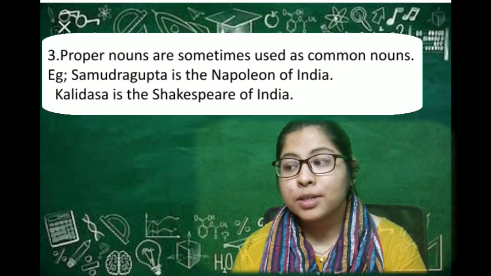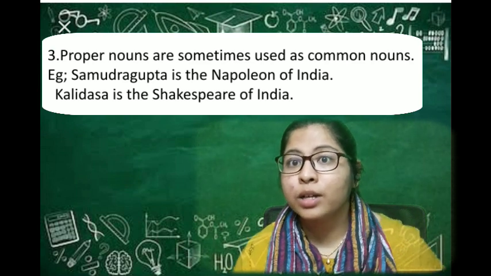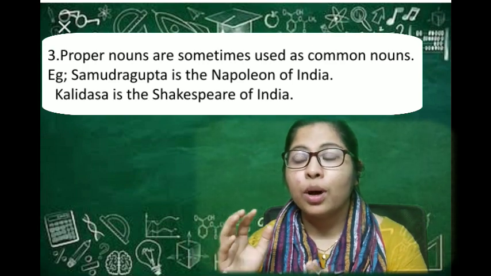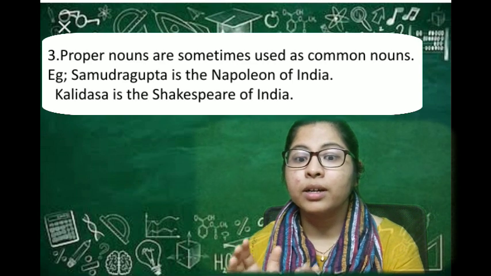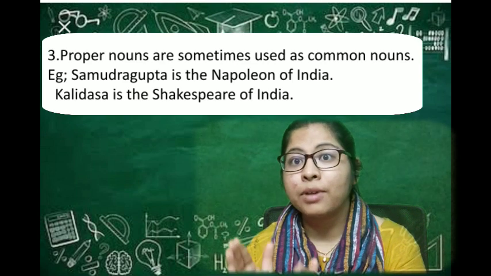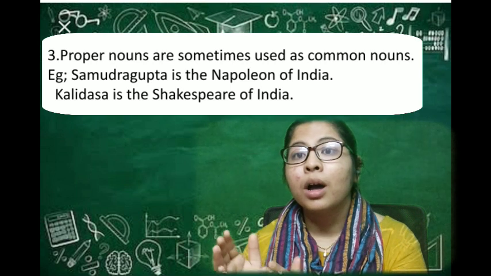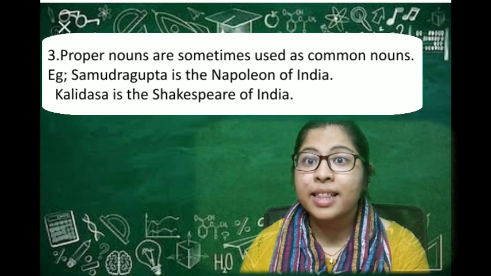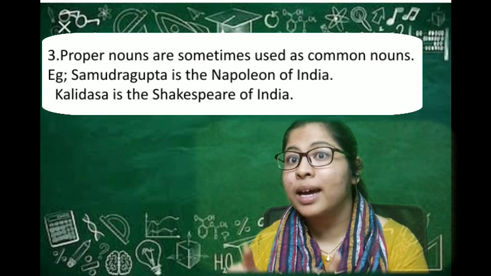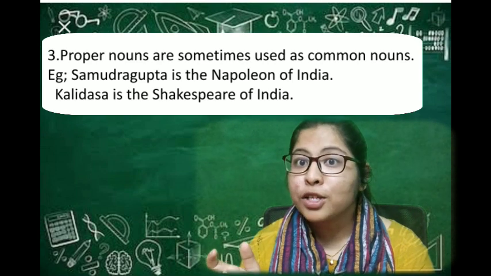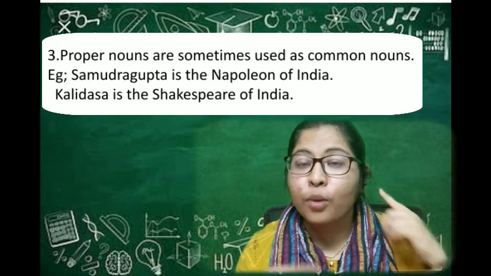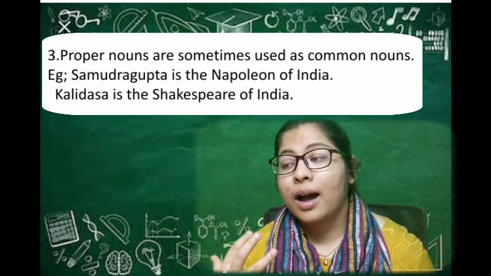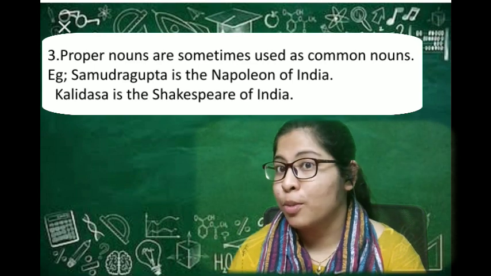Napoleon is a person, also a warrior who had invaded so many places and has a great history. So we refer to Samudragupta as having the same characteristics and achievements as Napoleon. Napoleon is a proper noun, but I'm using it as a common noun, to make things more understandable about how Samudragupta was.